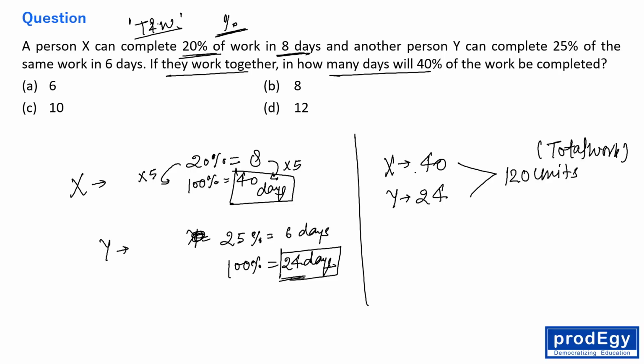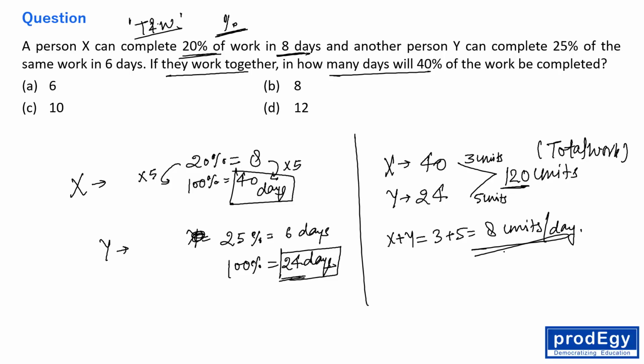If X is doing 120 units in 40 days, it means in one day he is doing 3 units of the work, right? And Y is doing 5 units of the work in one day. So when X and Y are working together, they are doing 3 plus 5, 8 units per day, right?